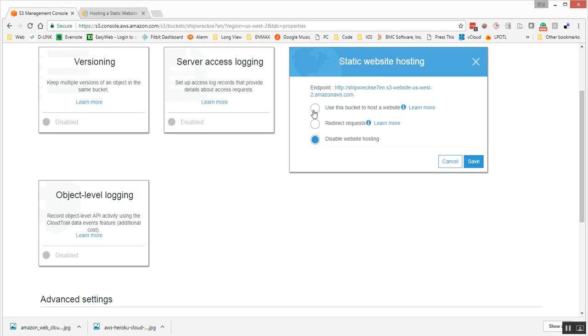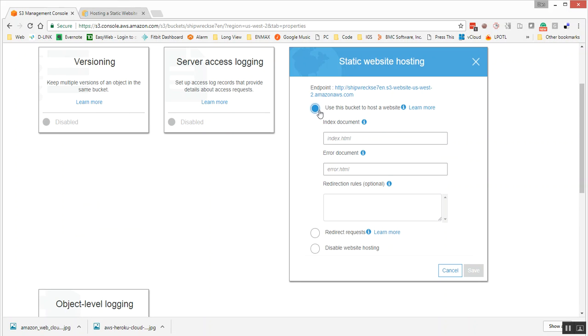What we could use this for is, say, on your web host, you're going to have an index page. We don't have an index page in our example, so we'll just mimic one. We'll say use bucket as a web host, and then put in the name of our index file.